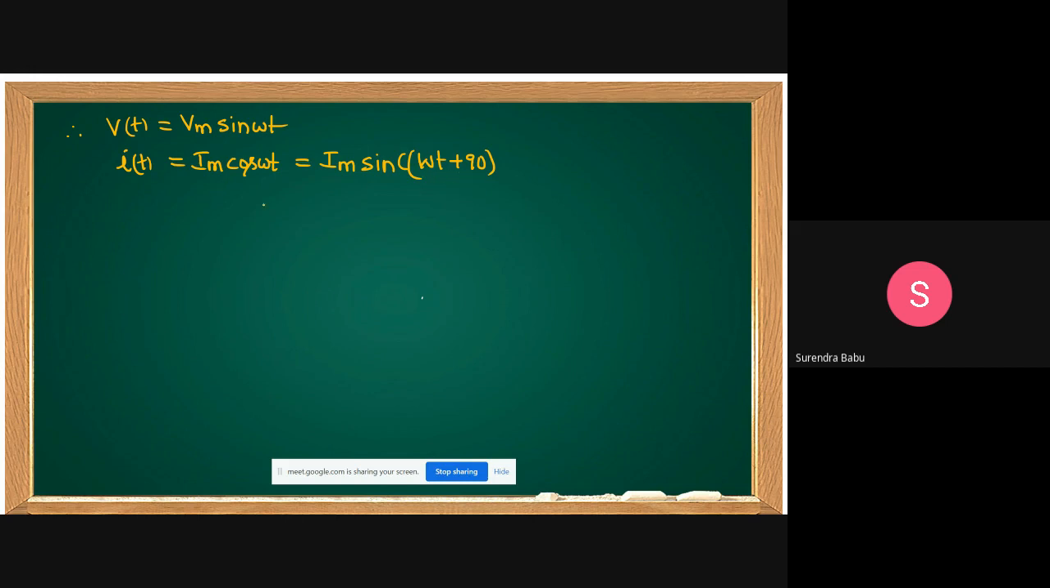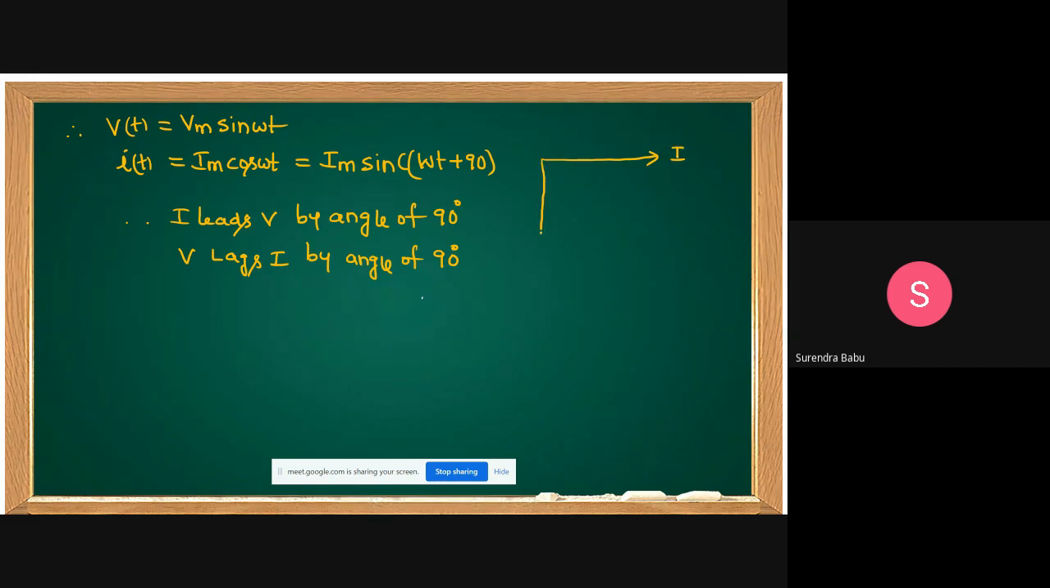That means what's the observation here? Current i leads V by an angle of how many degrees? 90 degrees. Current leads the voltage here. i leads V means V lags i. Any sentence we can expect. V lags i by an angle of 90 degrees. If you represent it in a phasor diagram, this is i, this is V. Then i leads V by an angle of 90 degrees.